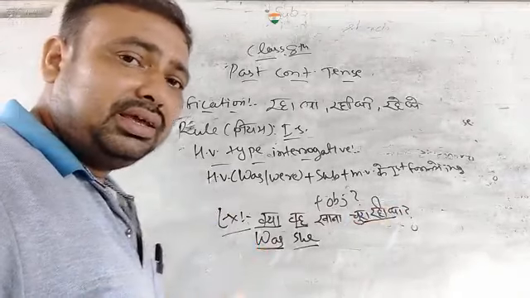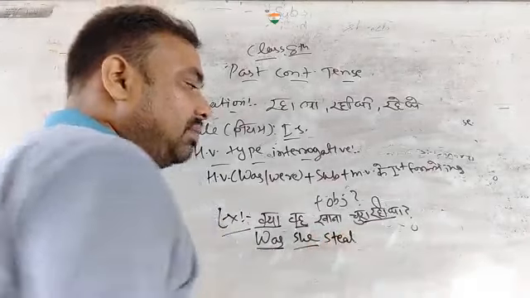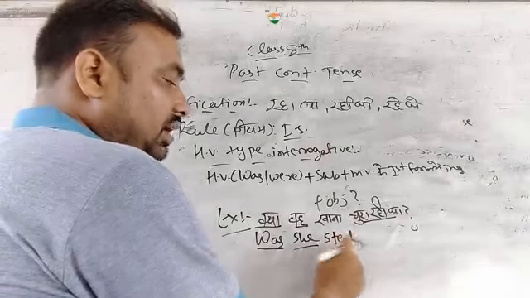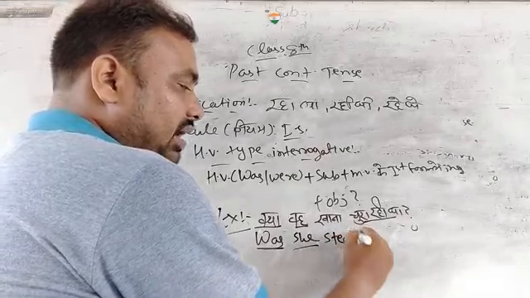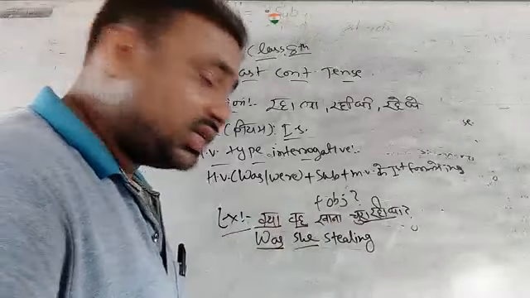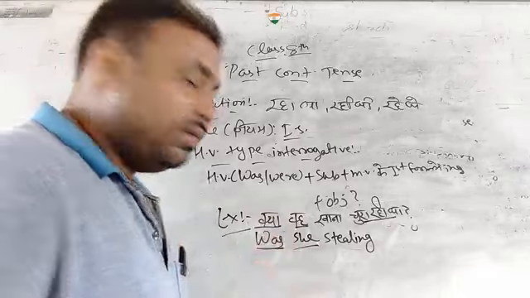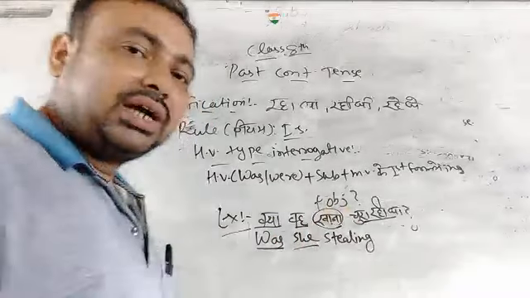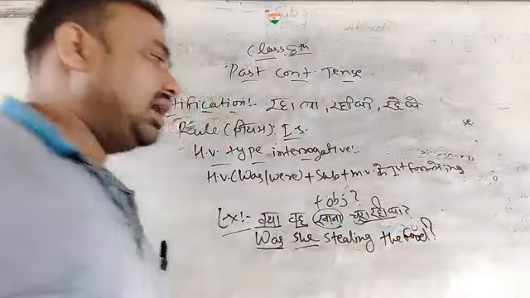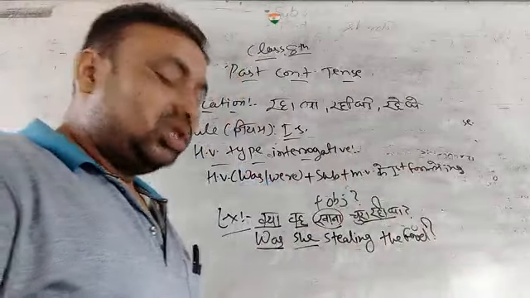The English version of churana is steal. We write here steal, but we have to do one thing. We have to add the ing form to the main verb. So we already have written steal. Now we add ing to the main verb, so it will be stealing, because it is a continuous tense. What was she stealing? She was stealing the food. Khana, it is an object. So we write here the object food. So question mark. And now finally we put here the interrogation punctuation.